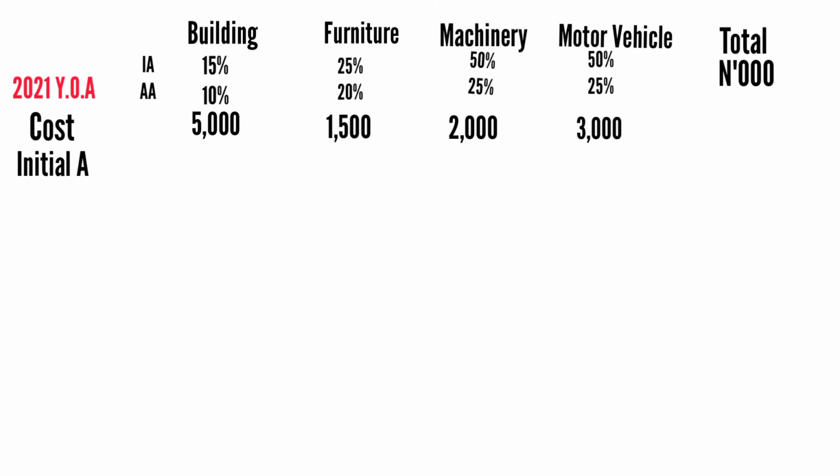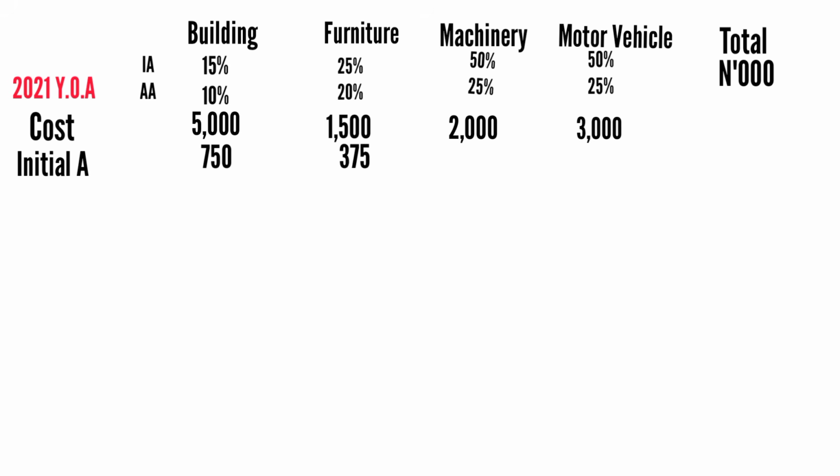Okay. So you have building, and the initial allowance rate for building is 15%. So you say 15% of 5 million, and that will give you 750,000. Then you also have furniture, which is 25% initial allowance. You say 25% of 1,500,000, that will give you 375,000. Initial allowance is granted just once. So once you purchase the asset, you grant initial allowance and you forget about it.